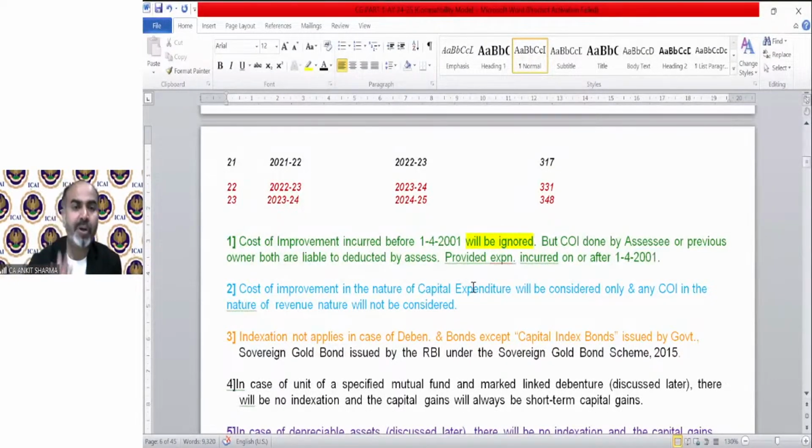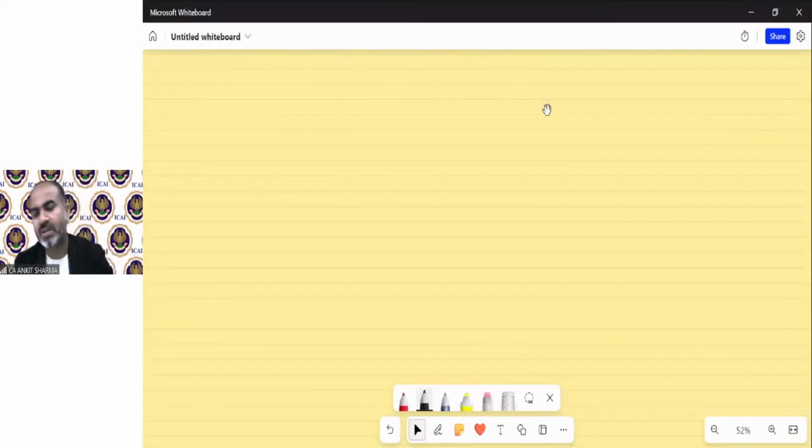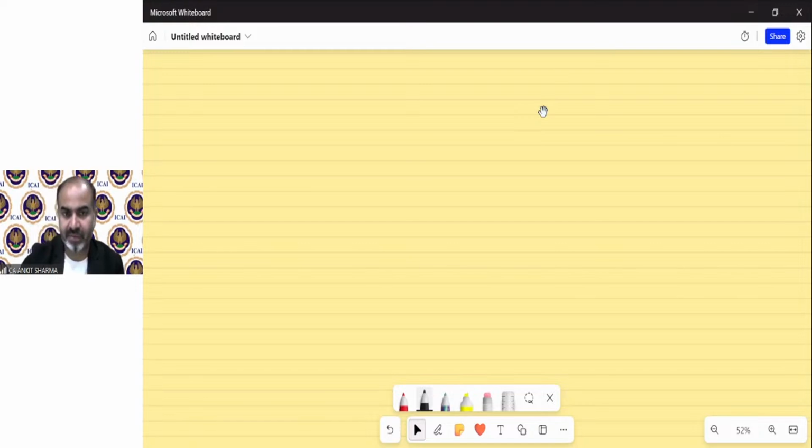So till point number 2, let me explain with the help of an example. So you will understand all the provisions we have discussed till now under capital gain questions. Very simple question, and you will find how easy capital gain is.